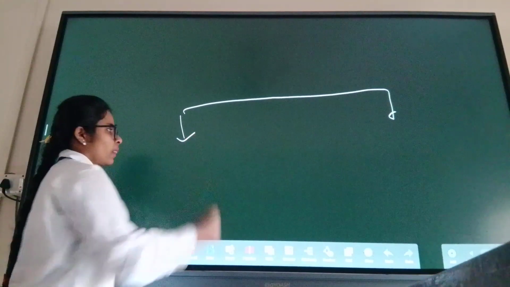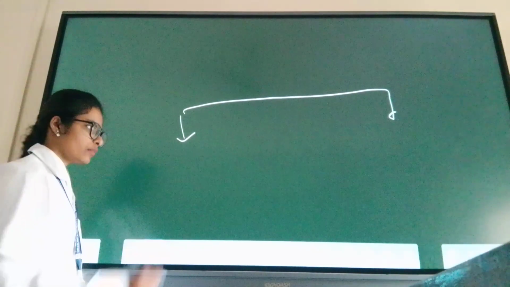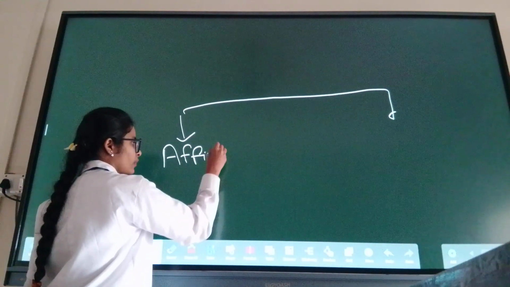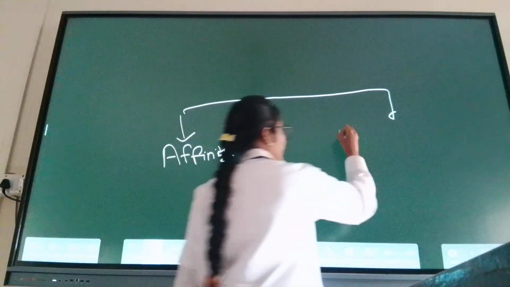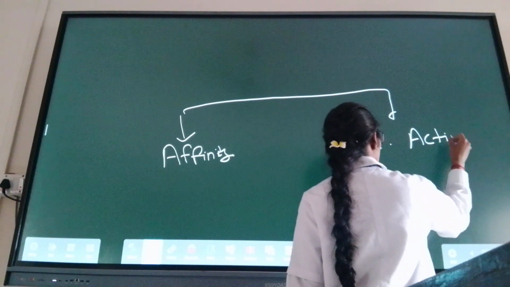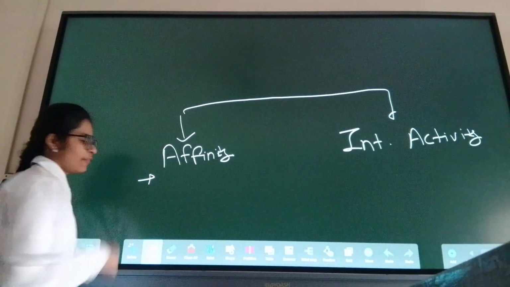Let's start with two topics, or you can say two short terminologies, that is affinity and intrinsic activity. Let's understand the meaning of affinity.